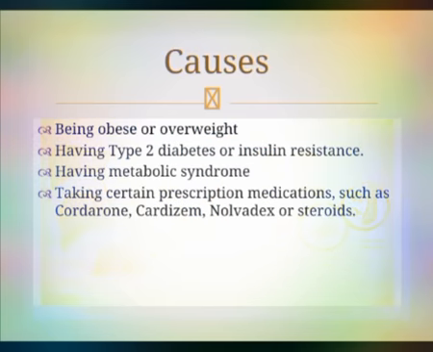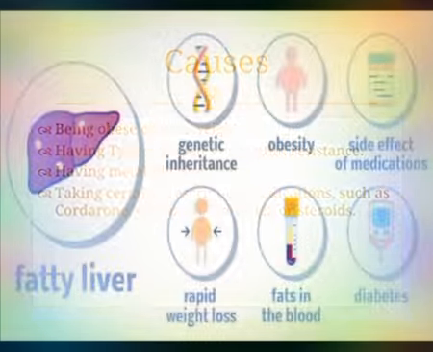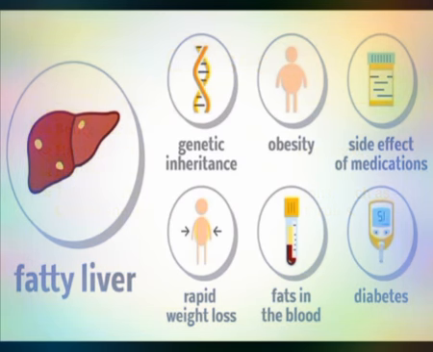The causes of fatty liver disease are being obese or overweight, having type 2 diabetes or insulin resistance, having metabolic syndrome, and certain prescription medicines such as Cordarone, Cardizem, Nolvadex, etc. Here I shared a picture of the causes of fatty liver disease: the first is genetic inheritance, second is obesity, third is the side effects of medications, fourth is rapid weight loss, fifth is fat in the blood, and the last is diabetes.